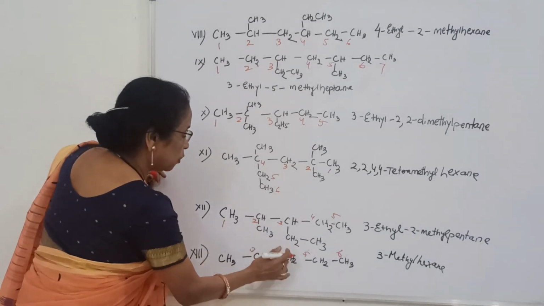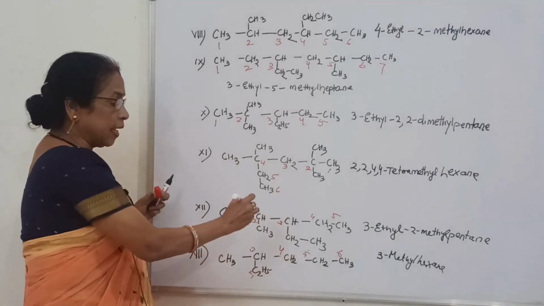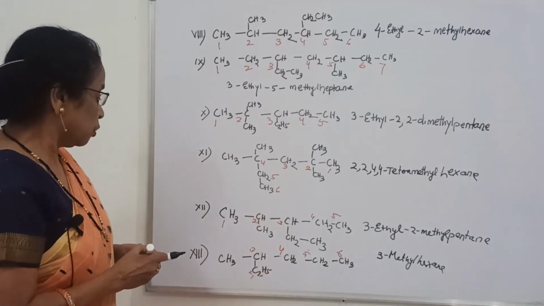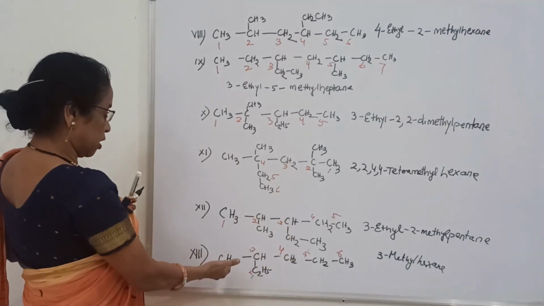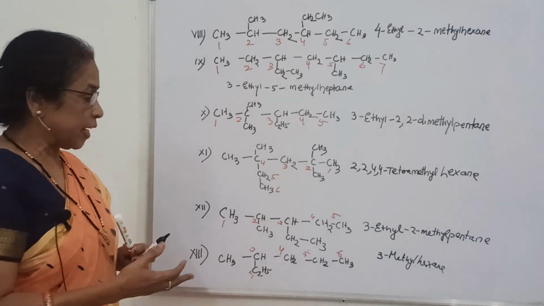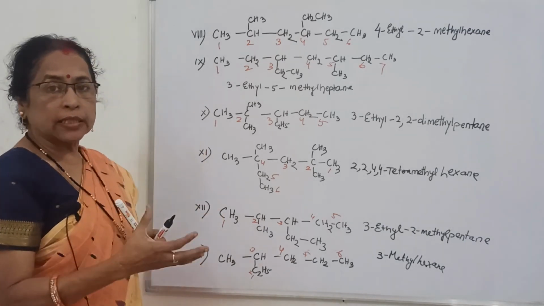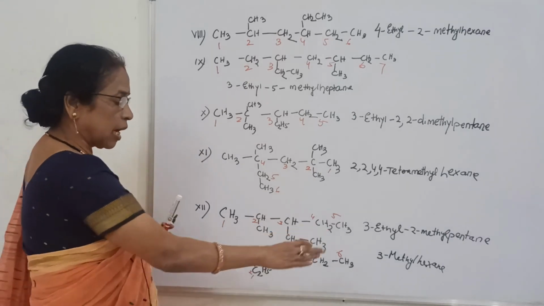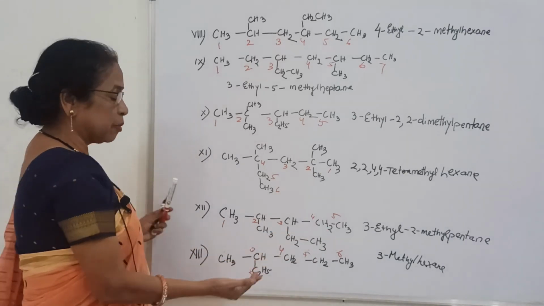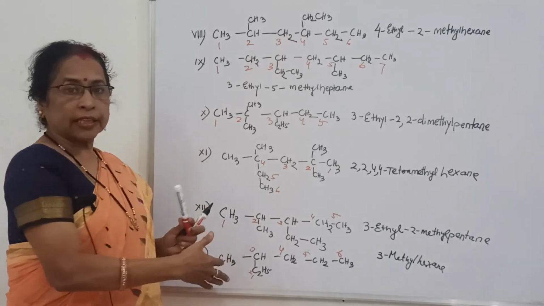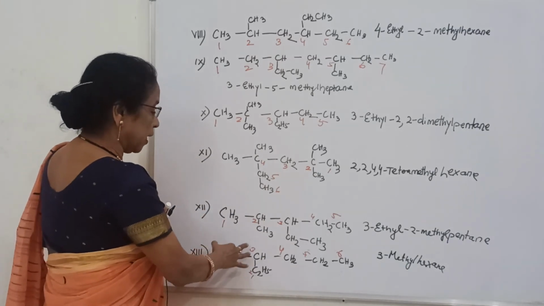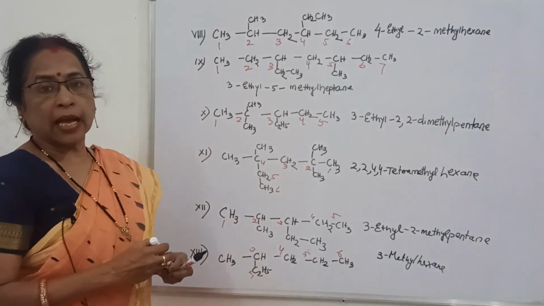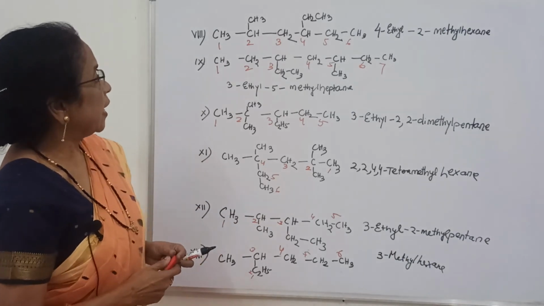That is why you should write 3-methyl hexane. Though it looks just like 3-methyl pentane, since you will find the longest chain, there are 2 possible long chains. One is 5 carbon and the other one is 6 carbon. That is why I have to correct it here. 1, 2, 3, 4, 5, 6. 3-methyl hexane.